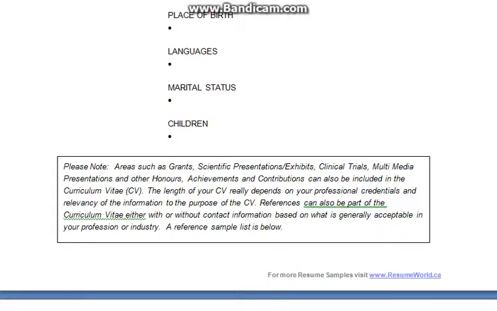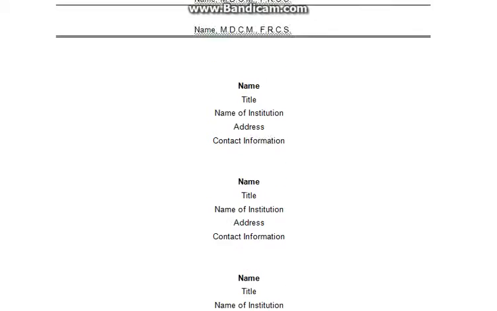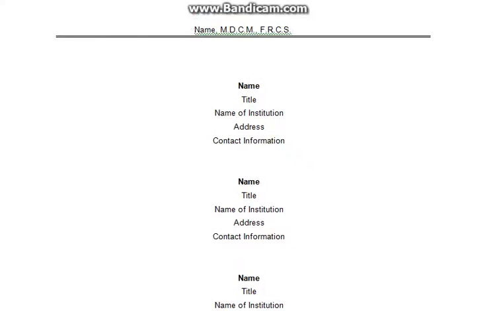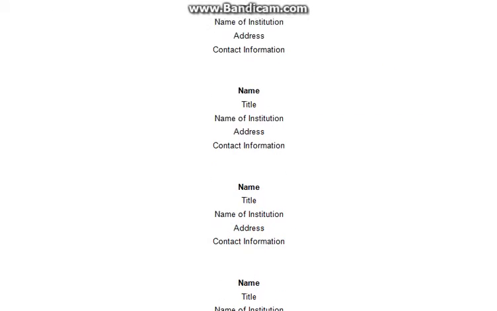This is the cover of your resume. Here you have to write your name, your degree, your title, and presently to whom you want to give that resume. You can write the specific name of the person to whom you want to give your resume, their title, the name of the institution, the address, and the contact information.